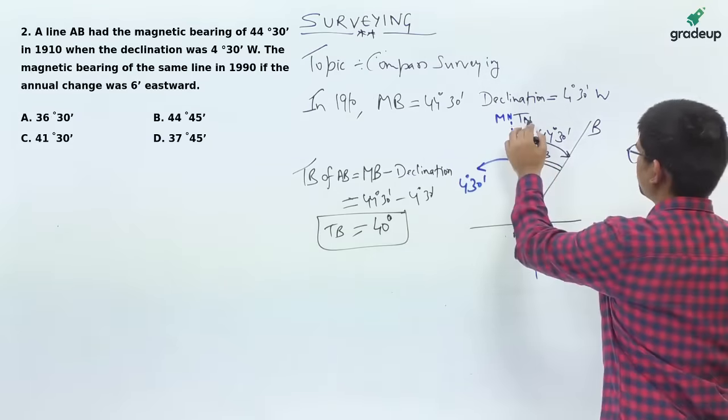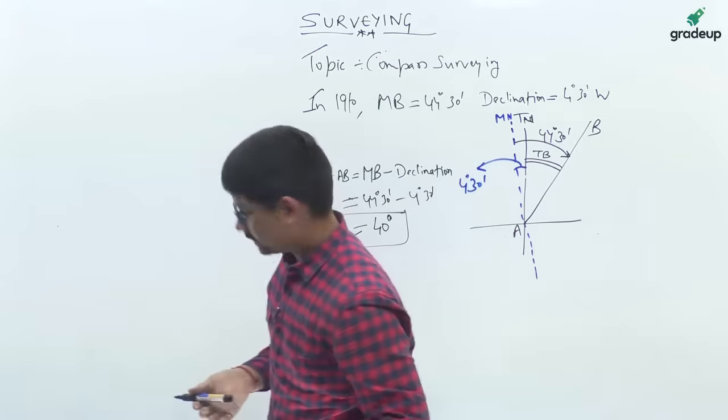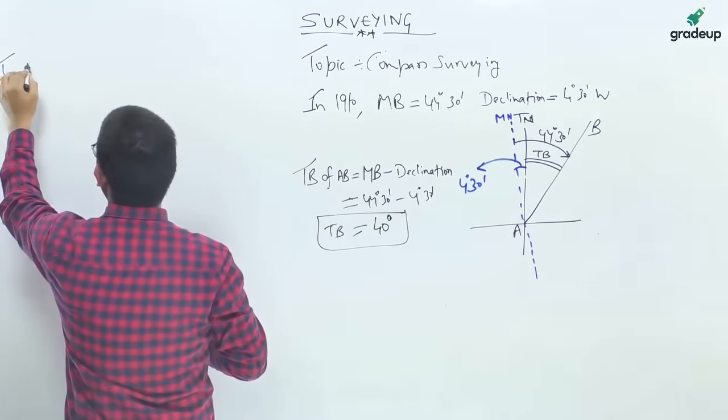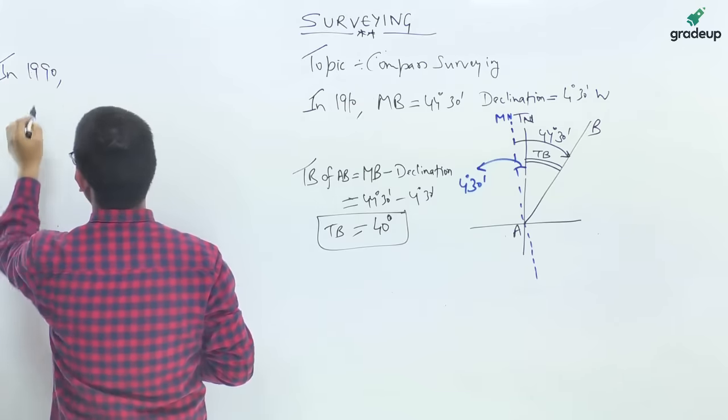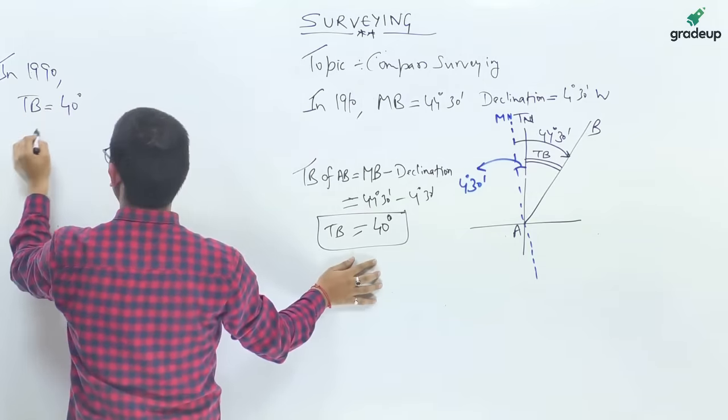True north is always fixed, okay. So, for the second case, now in the year 1990, what will be the true bearing? It will be the same 40 degrees. What is